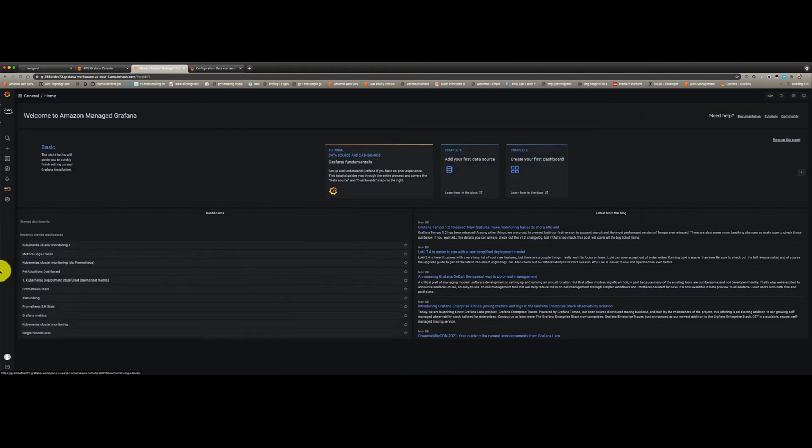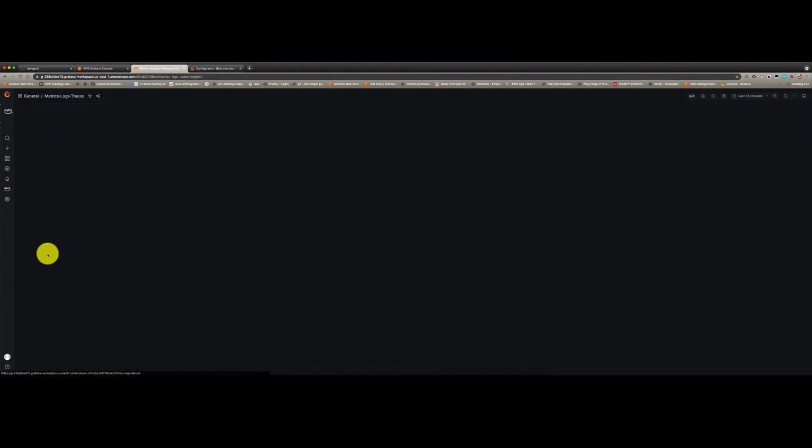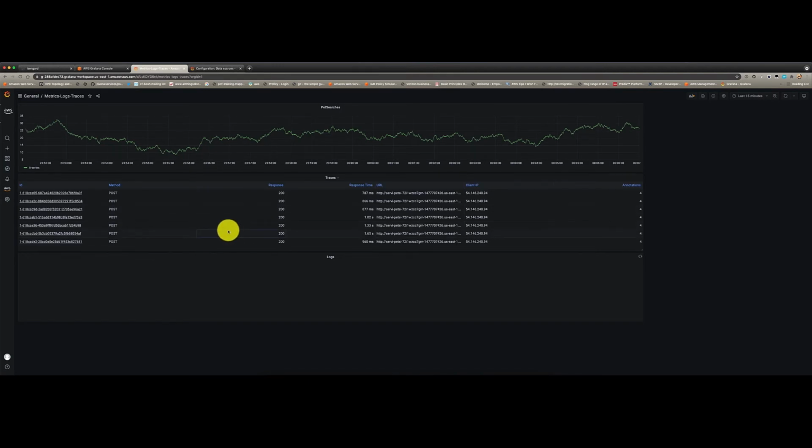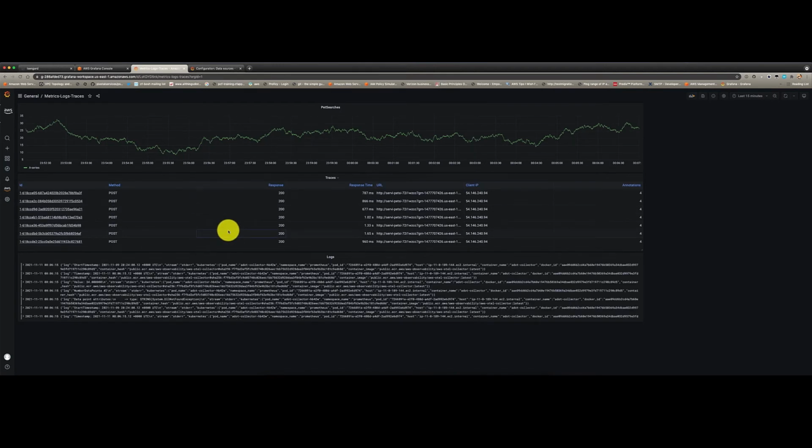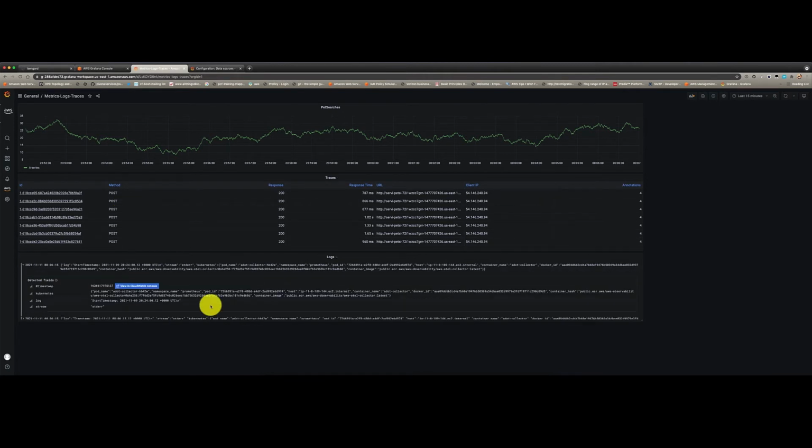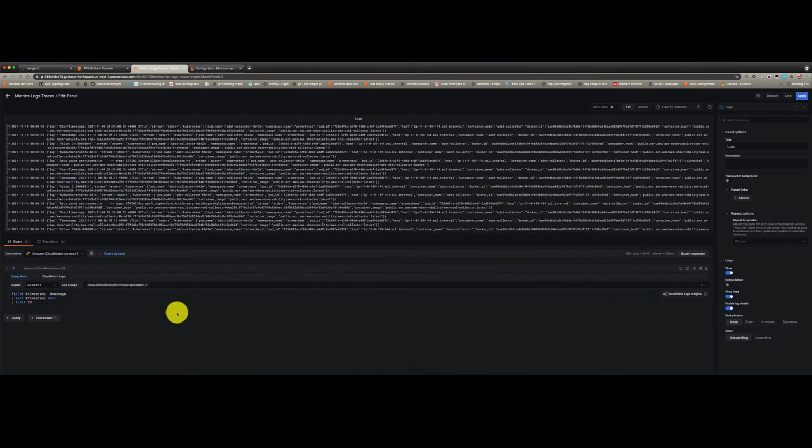So I'm going to open my dashboards and open this metrics, logs, and traces dashboard, which I put together for this demo. In this dashboard, I am pulling logs from CloudWatch logs. So you can see I have a log query. I have a data source as CloudWatch, and I have a query mode as CloudWatch logs, and I'm querying these logs for my demo website, which is a pet application.